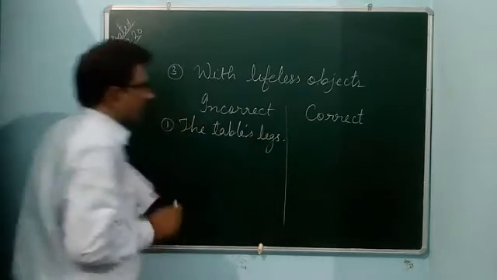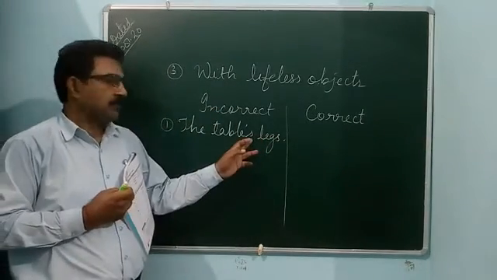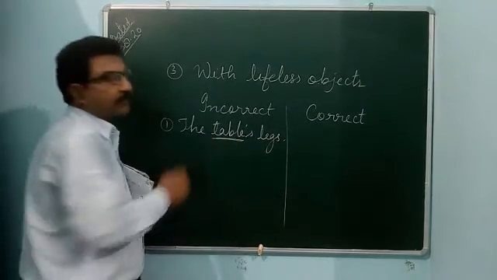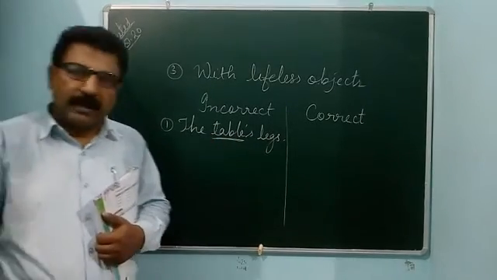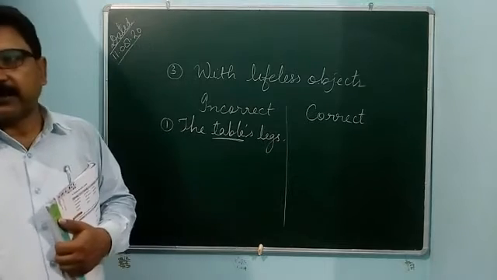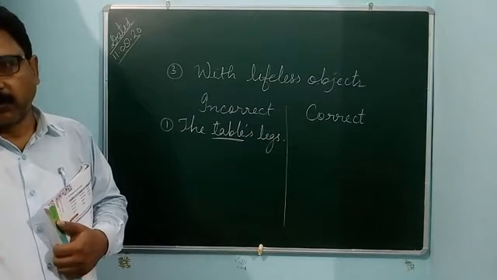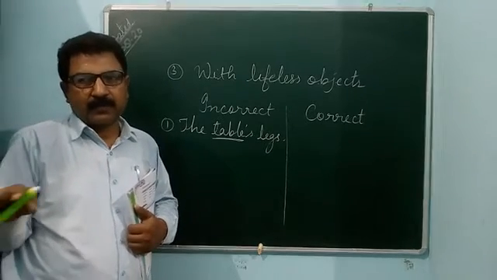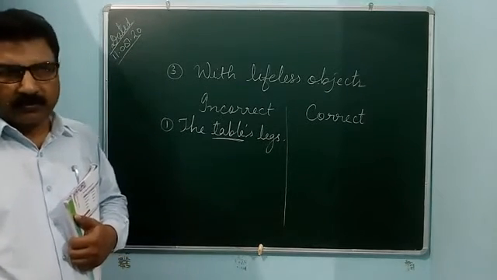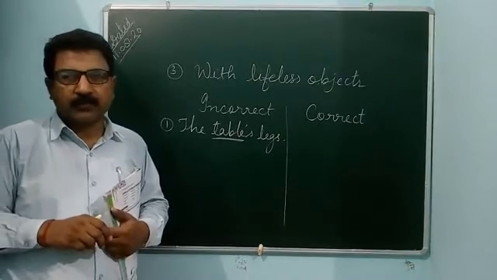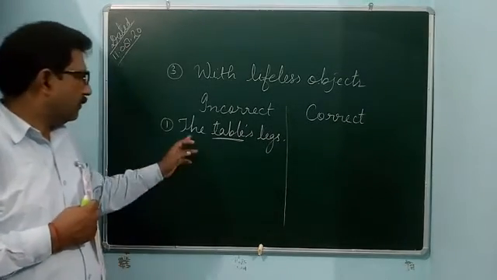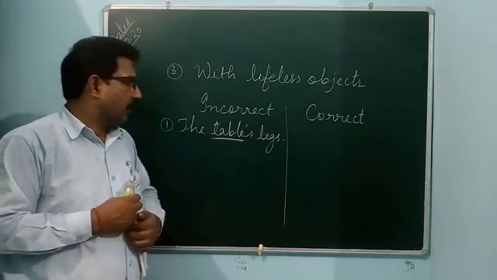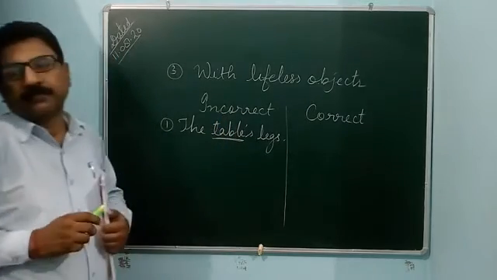The table's legs. This is not correct because table is a noun but it is lifeless. It also possesses legs. You know a table? You sit in the class on benches. A table is also kept in the classroom. So the table's legs is not correct. It is incorrect because a table is a lifeless object.